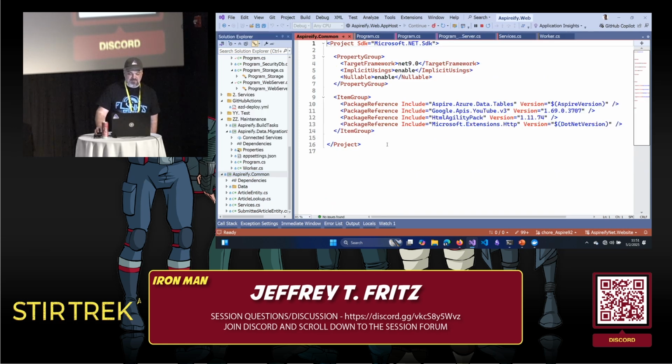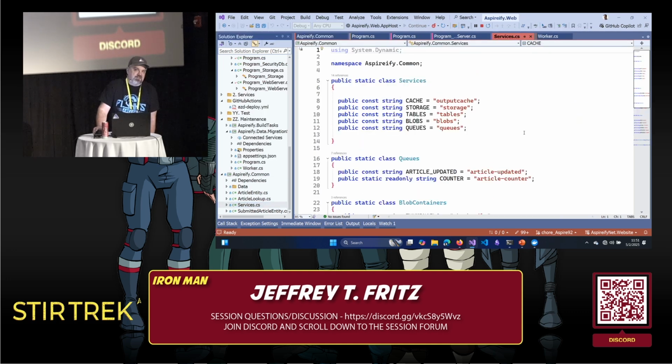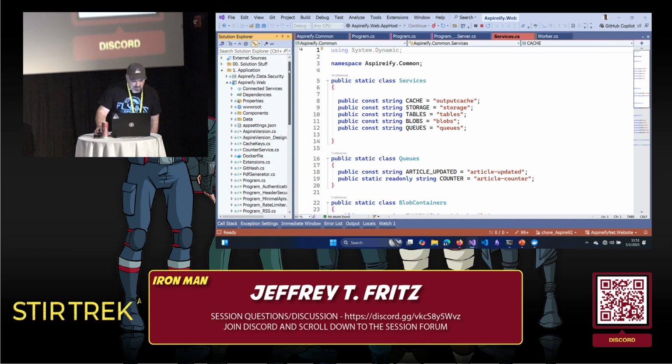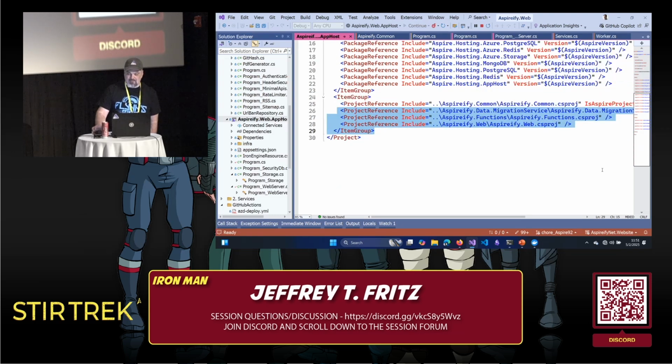I've got a couple things referenced, but that services class down here, it's just a class, right? It's a POCO. But up inside of app host, look at all these package references for all these Aspire things that we're using. And it even references the various projects that I want to orchestrate and run. My migration service, my functions, my Aspireify website, but I also add that common project here.